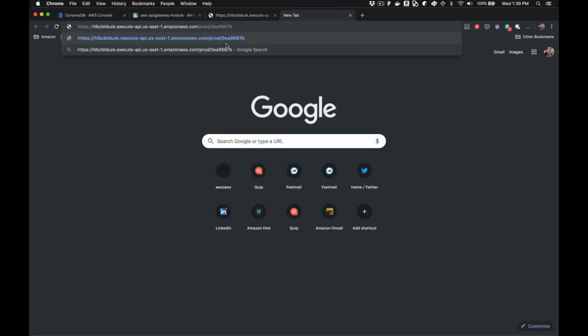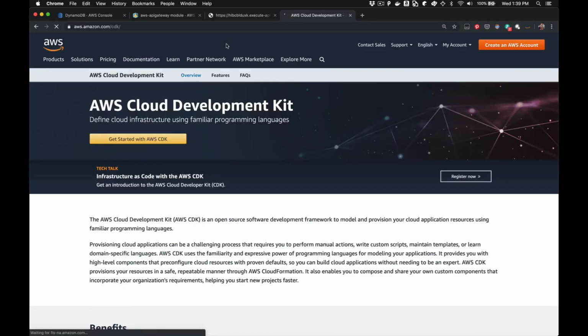And you can see this is what we were talking about before. This is the API gateway default URL that we get. We'd like that to look a little bit nicer in our next revision. But let's plug this in and see if it works. So sure enough, you can see that it very quickly redirected us to the target URL, just like we asked for. So everything's looking good. Our API gateway endpoint looks like it's working correctly.